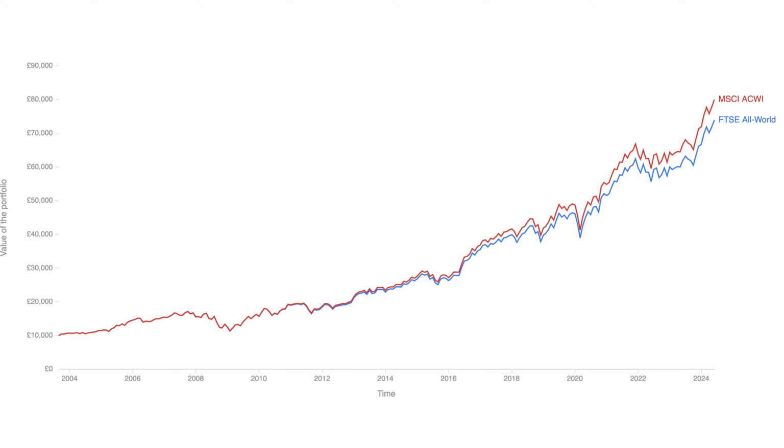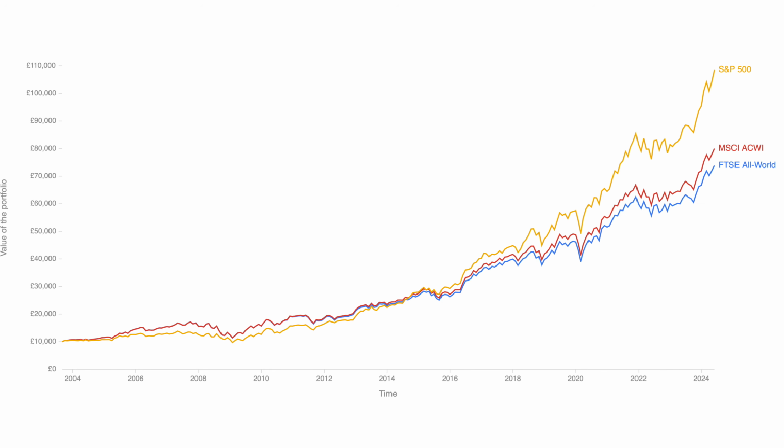This has then also led to a slight difference in performance, which you can see from this graph here. This looks at the performance over the last 20 years, and as you can see, it's fairly similar up until about 2014 when the lines start to diverge. And this is largely down to that different concentration in those countries, specifically the USA. We've seen over the past decade that the technology stocks, specifically the Magnificent Seven, have well outperformed the rest of the market. And that's when you can start to see these lines start to move away from each other. You can see that, for example, if you compare the S&P 500 to the global market.